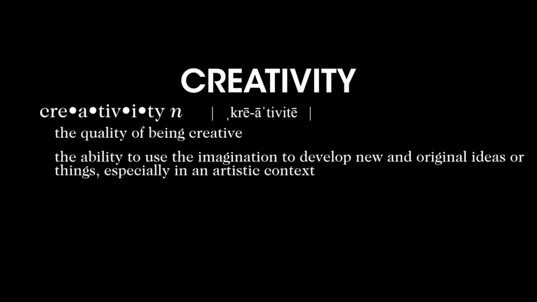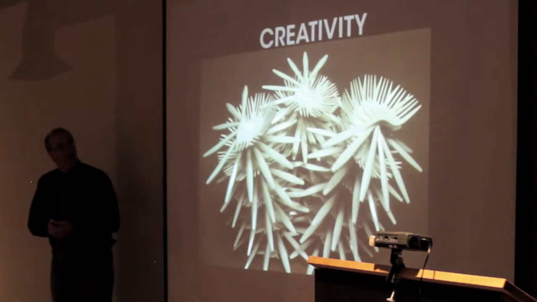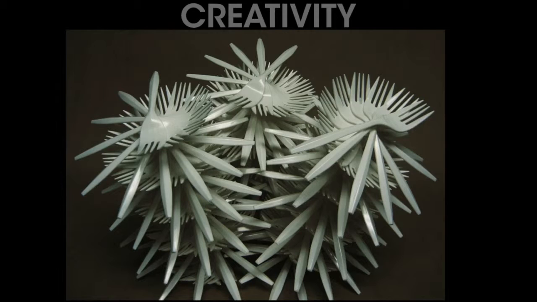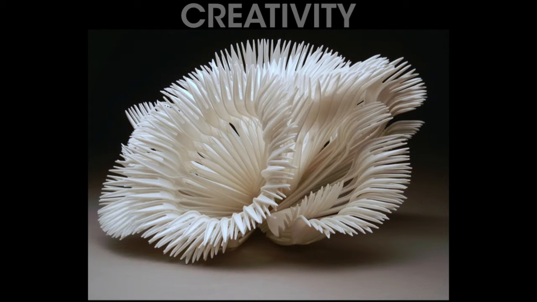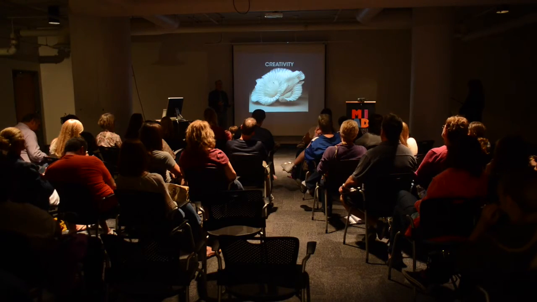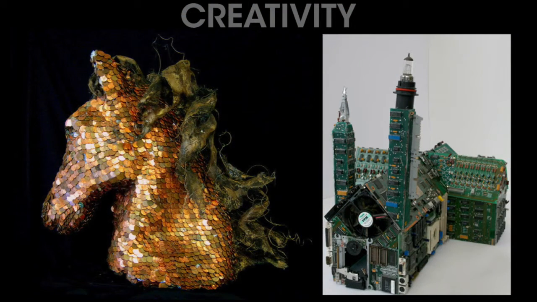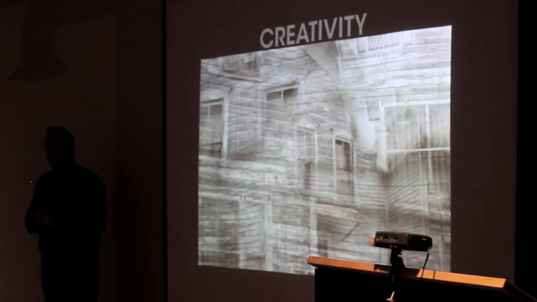Creativity. Hopefully a lot of the work that you've seen is creative. I'm going to take this in a slightly different direction. These are sculptures that are made just with forks, taking everyday objects and changing them slightly. Forks glued together in a different way suddenly create something very different from the original thing. Taking pennies and turning them into a horse head, or computer circuits. This is multiple photographs of an old abandoned house, layered on top of one another and turned into something completely different. So taking something commonplace and changing it and making something new is one of the ways that I think of creativity.